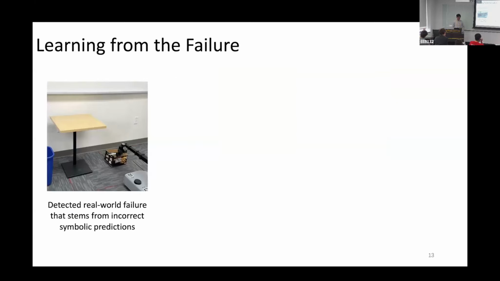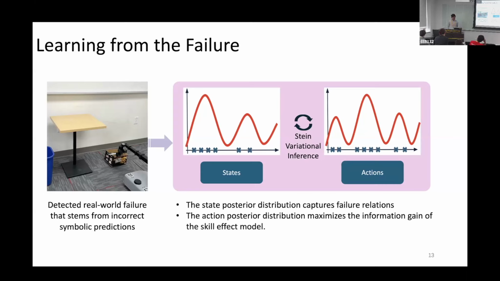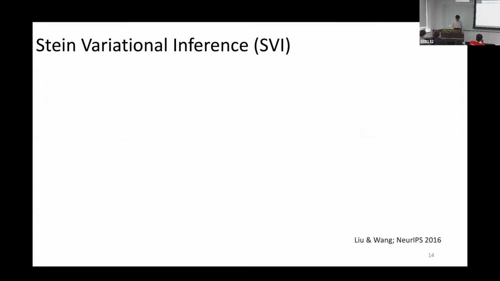After we detect a real-world failure that stems from incorrect symbolic predictions, our approach Fail2Progress generates a bunch of particles representing the simulation state and robot actions. The state posterior distribution captures the failure relation, which we want to match to the real-world observation from the relational perspective, and the action posterior distribution will maximize the information gain of the skill effect model.